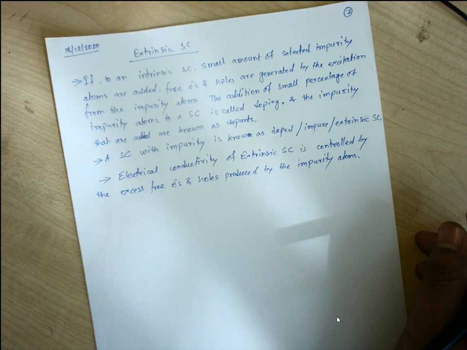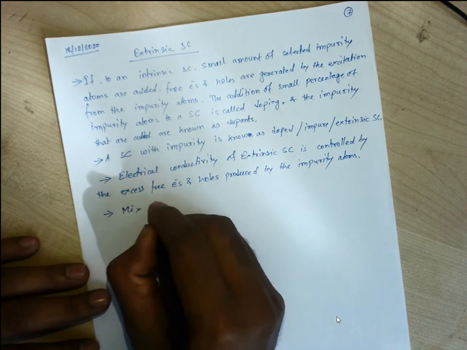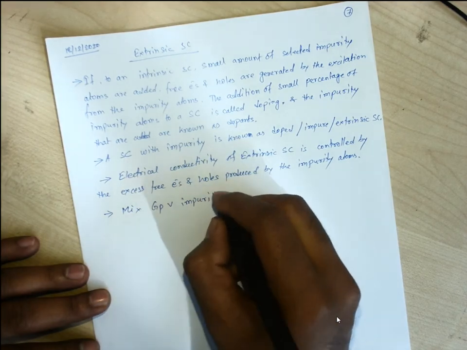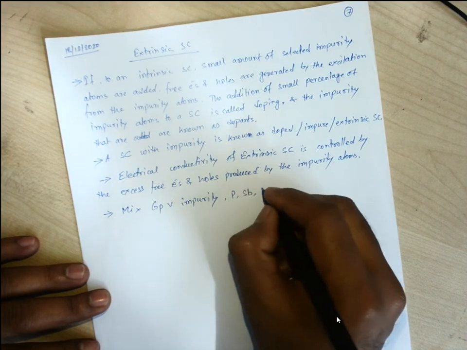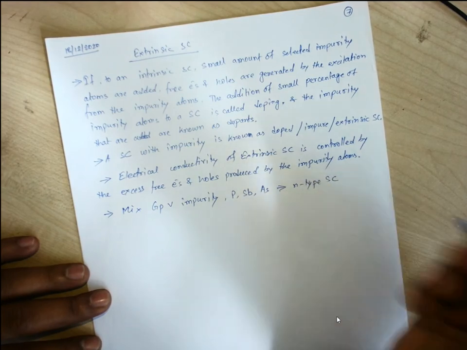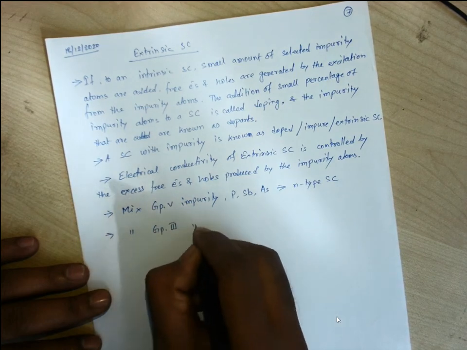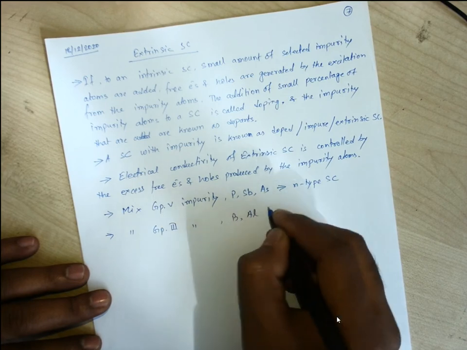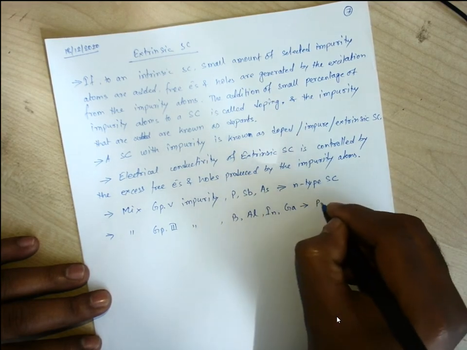Okay, right? So if we mix group 5 impurity like phosphorus, antimony, arsenic, then we are supposed to get n-type semiconductor. If we are mixing group 3 impurity like boron, aluminum, indium, gallium, then we are supposed to have p-type semiconductor.